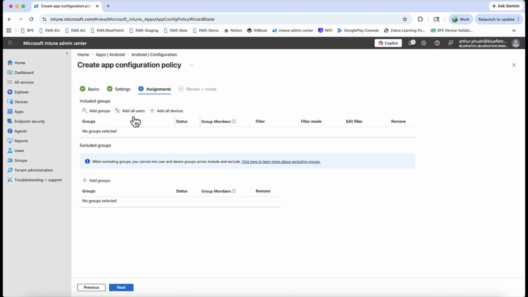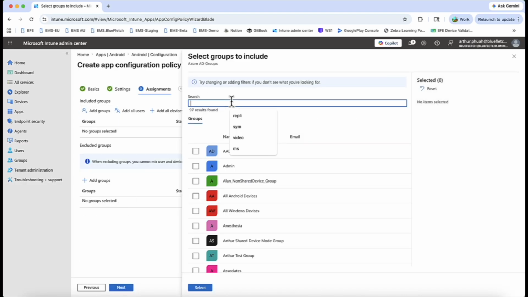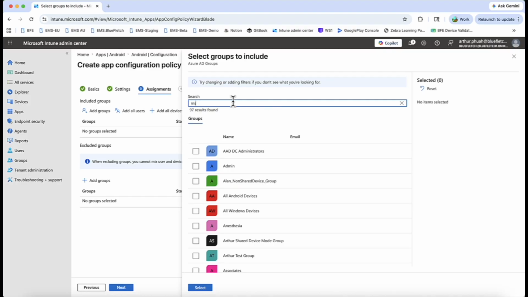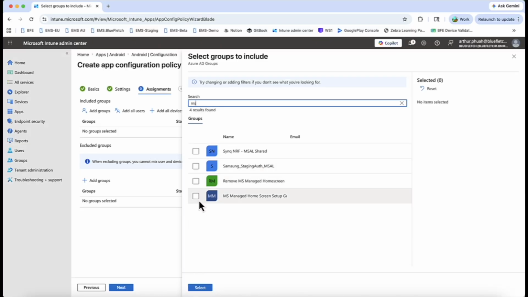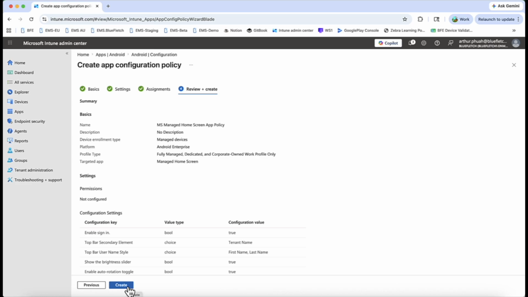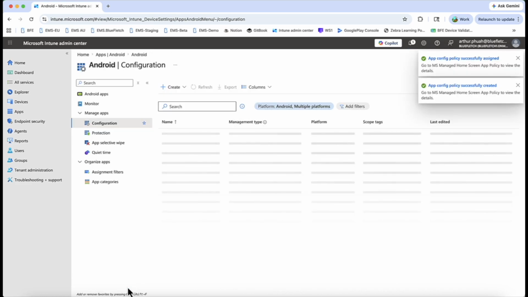So we're going to hit next. We can add our groups in here. What's it called again? Microsoft Manage. There it is. Hit next and create. And there we go.